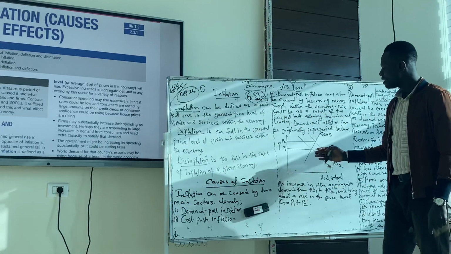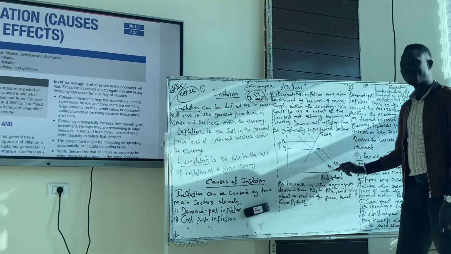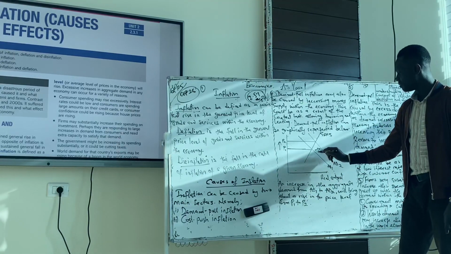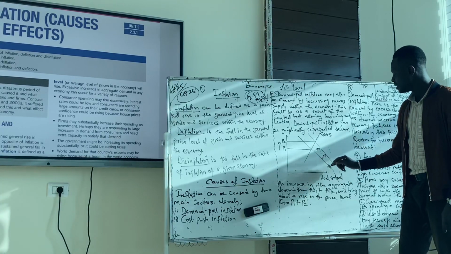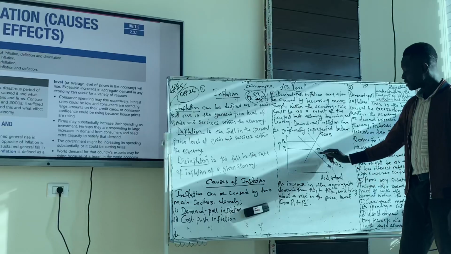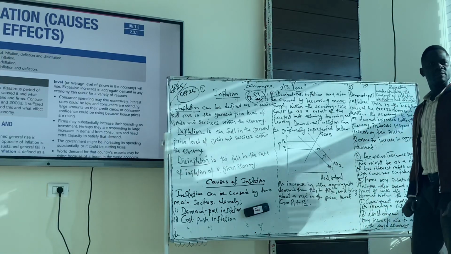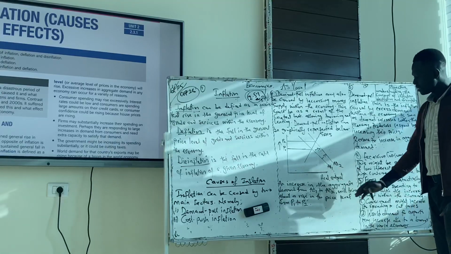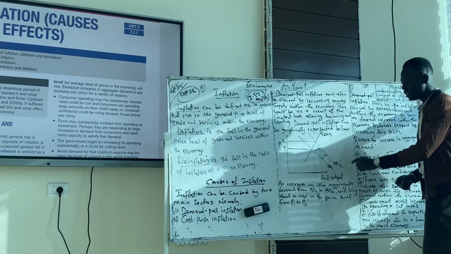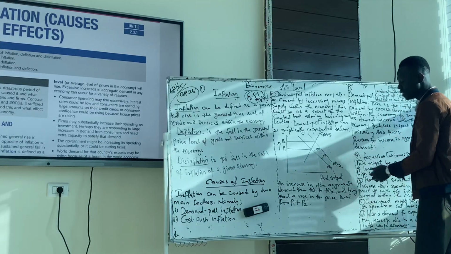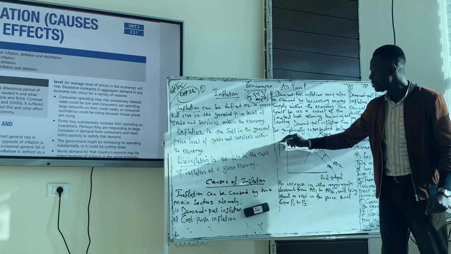So it can be graphically represented as this. The first thing we think about is aggregate demand in the economy increasing. If aggregate demand is increasing within the economy, based on the following reasons here, the AD curve will shift rightward from AD1 to AD2. As soon as this occurs, firms will increase their price from P1 to P2.